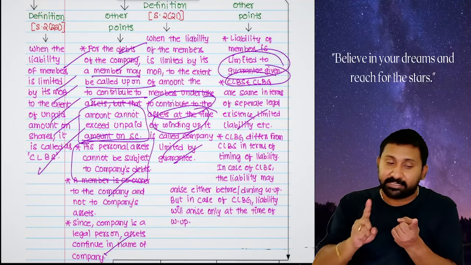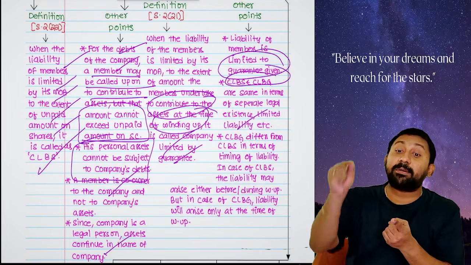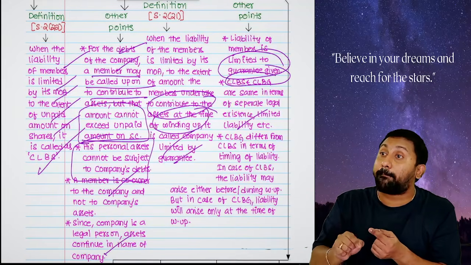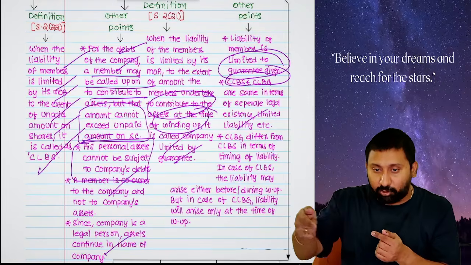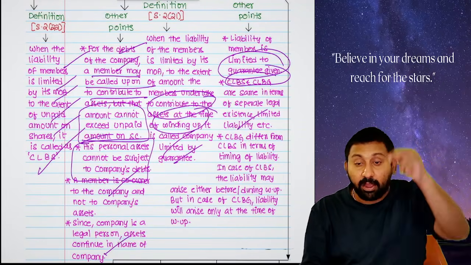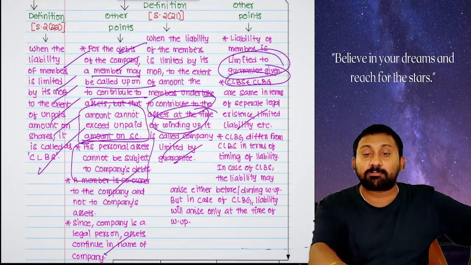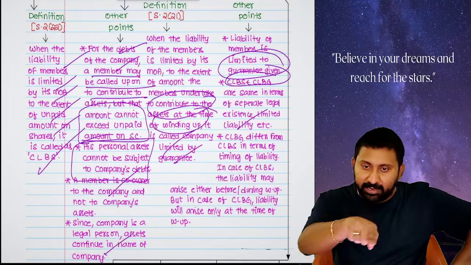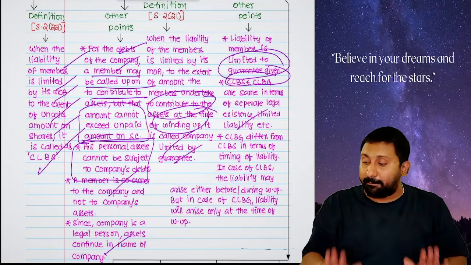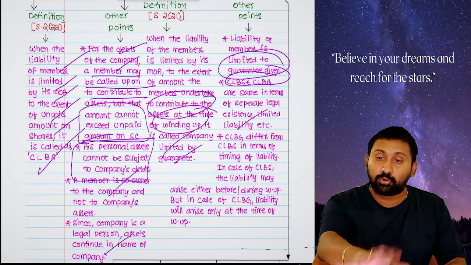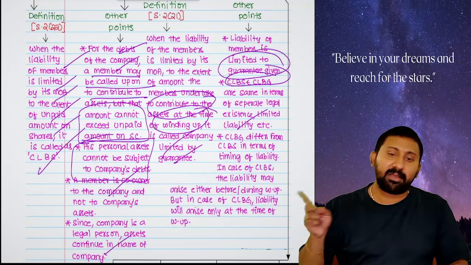Listen carefully to this. If it is a company limited by shares, liability to pay the money on the unpaid amount on shares can arise in two ways. Number one, at the time of winding up or even before. If the company goes for a public offer, it will ask for the call money payment, first call. That means you are paying even before winding up. So in a company limited by shares, liability to pay the amount on shares can arise in two situations: before winding up, and on winding up.